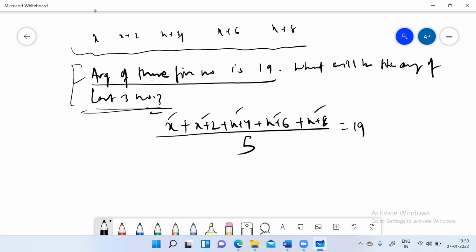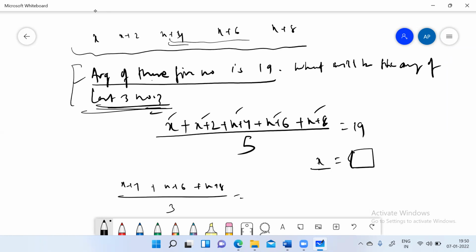This is 19, and by this way you will find the value of x, whatever it will be, and then you will make the last 3. Because the question is asking what will be the average of the last 3 observations or last 3 numbers. So if we get x, then you will be finding x plus 4, x plus 6, and x plus 8, and you will add this and divide it by 3. Then you would have got the answer.